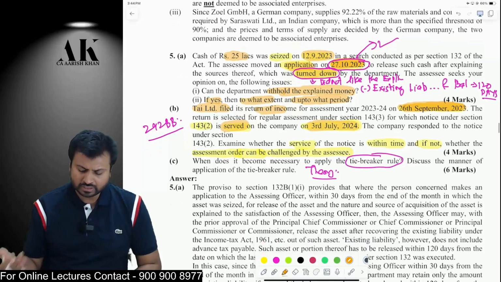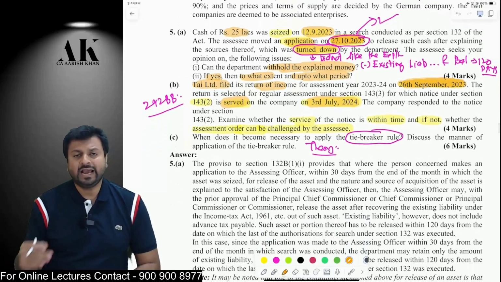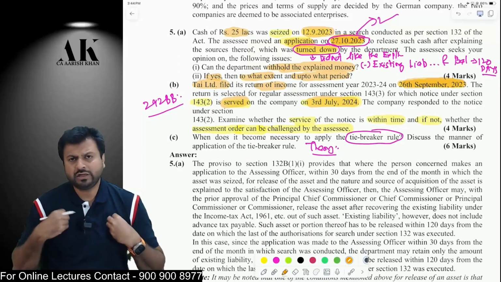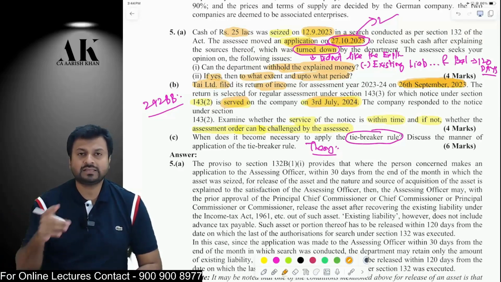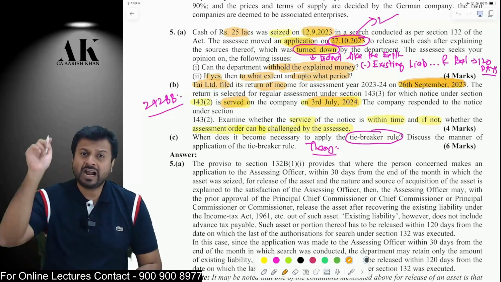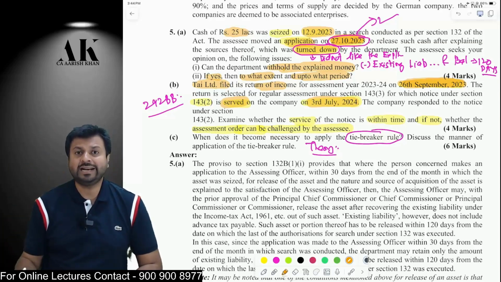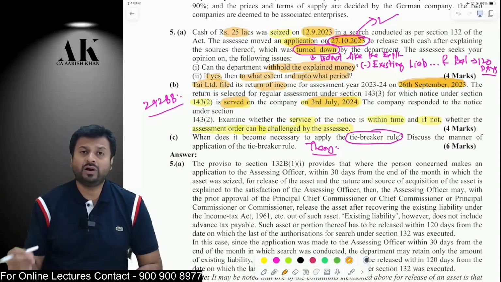Now the question is, the assessee has received a late notice. Then what is the obligation of the assessee? The obligation of the assessee is to challenge the validity of the notice right now itself, before the completion of assessment. But if the assessee challenges the validity of the notice after completion of the assessment, then it will be called deemed to be valid.